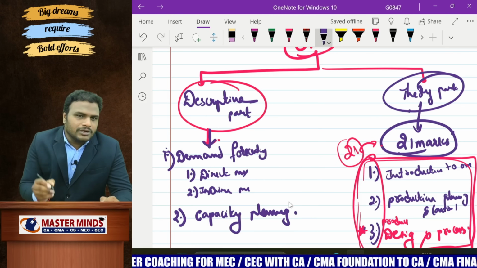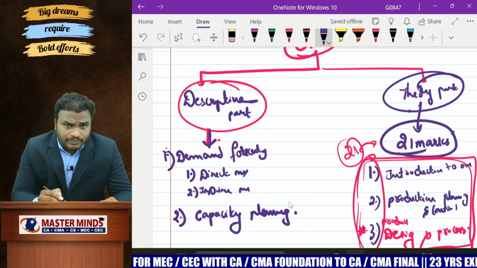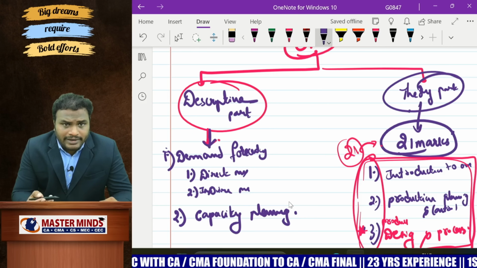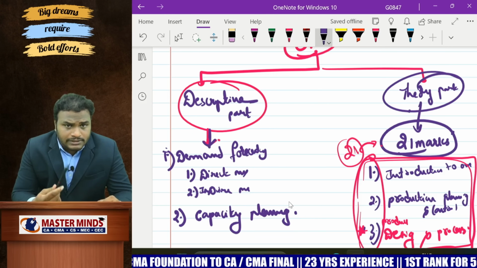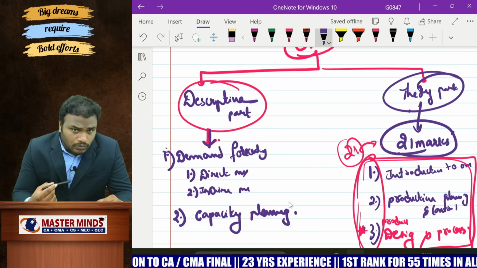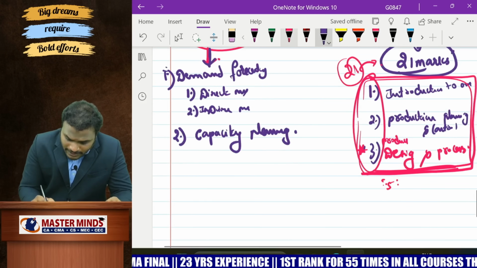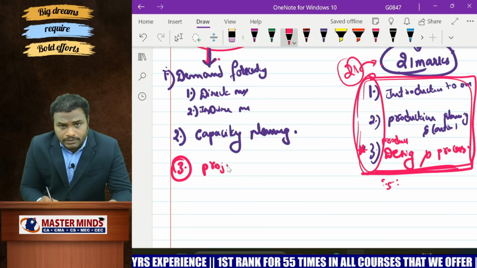How many machines are required to purchase, and there is another problem where idle time is given. You have to calculate the idle time, absenteeism of employees, absenteeism of workers, and machine working time. You have to practice that problem also. Okay. Capacity planning. After completion of capacity planning, there is a very important chapter, project management.